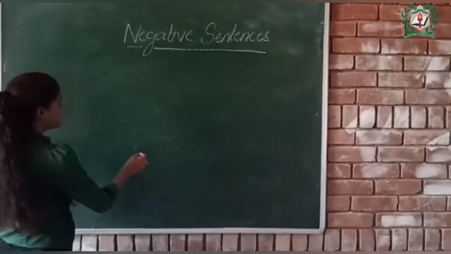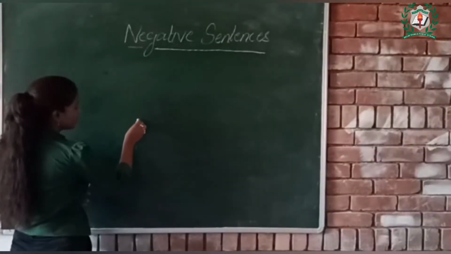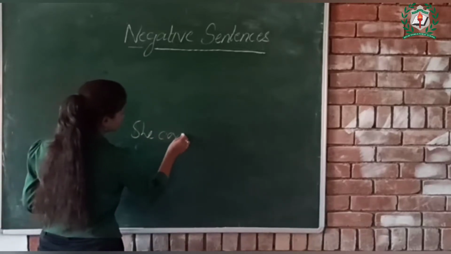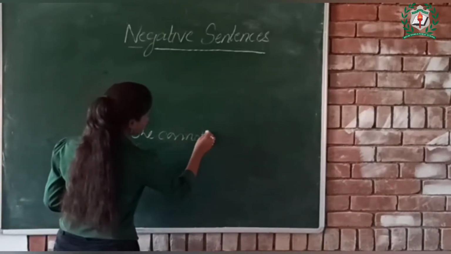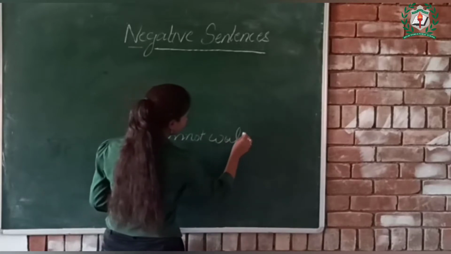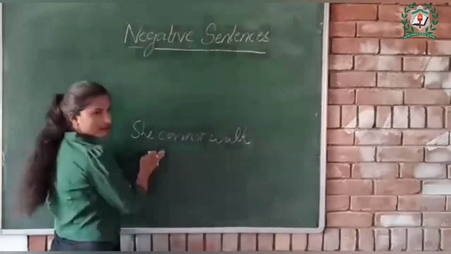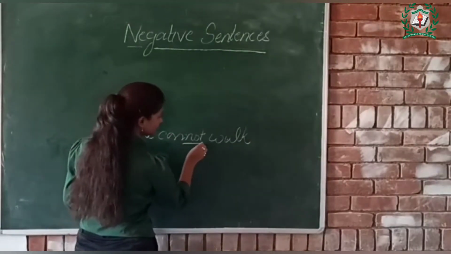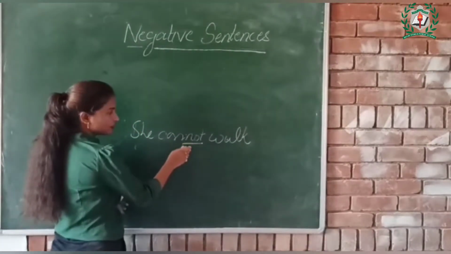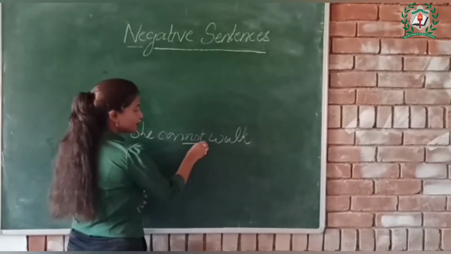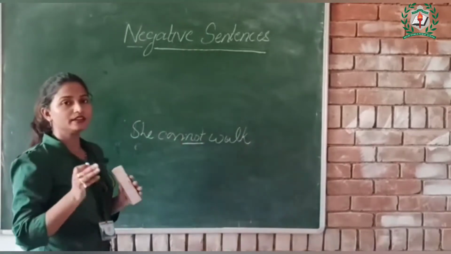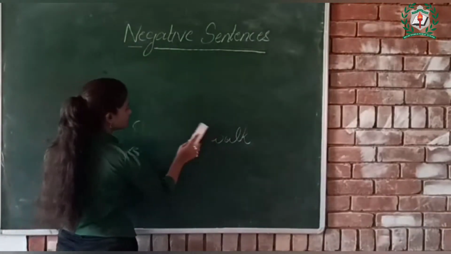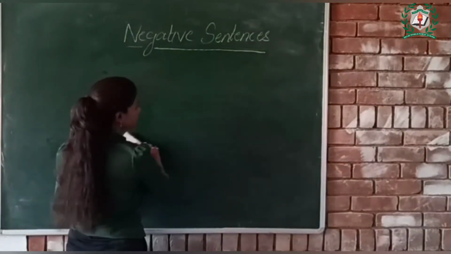So children, tell me, is this statement a negative one or a positive one? She cannot walk. So is this statement positive or negative? Yes, it's a negative because in this sentence not is coming. So this statement is a negative statement. A sentence which has no or not in it is called a negative sentence.